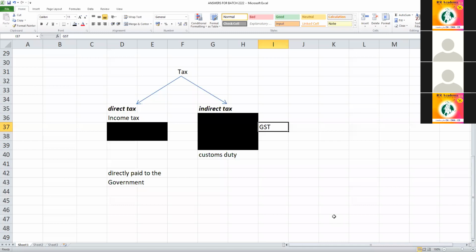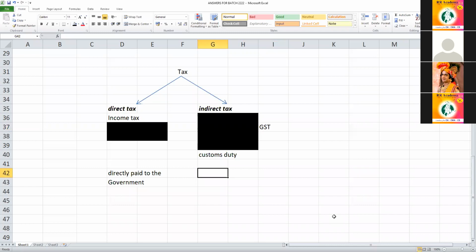GST is borne by the customer only. You tell me whether you paid GST when you paid the fees. Along with the fees, did you pay GST? Yes, sir. So GST is collected by the service provider first. You cannot say I will pay directly to the government. Can you say I will pay?